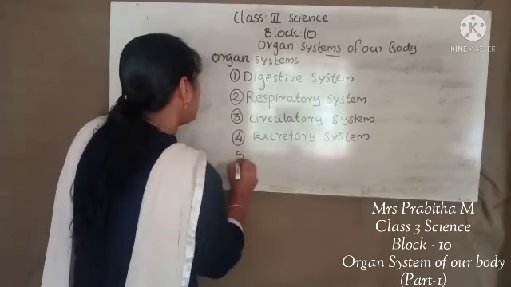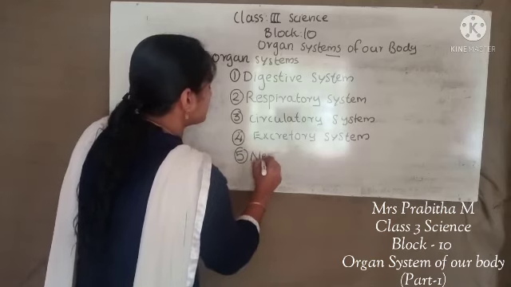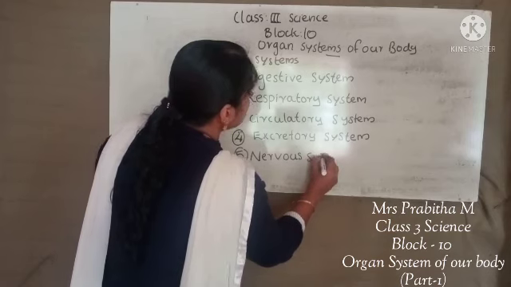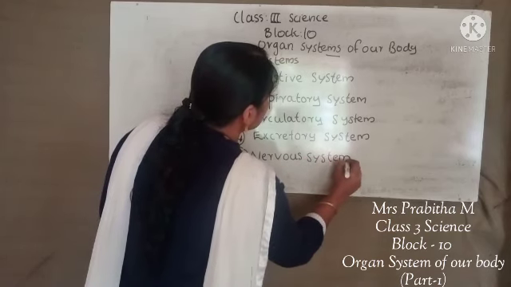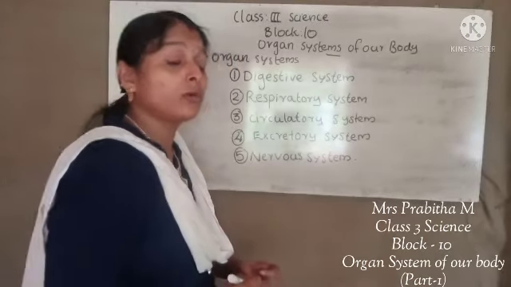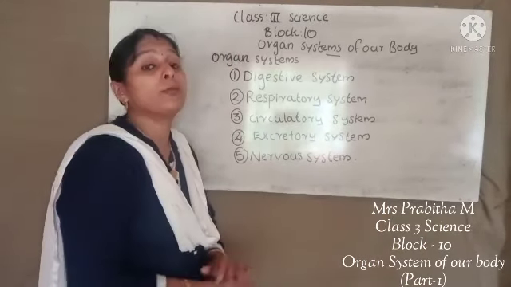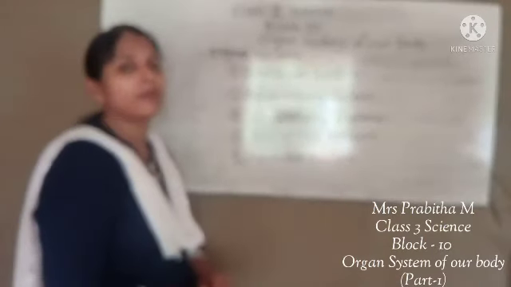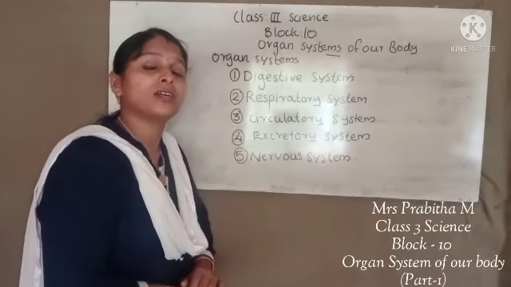And fifth one, it is the nervous system. These are some of the organ systems in our body. All these organ systems work together to function our body properly. If anything happens to any organ system in our body, then our body will not function properly.